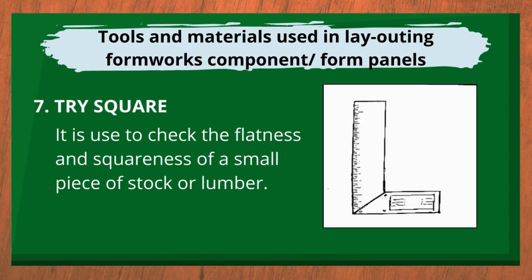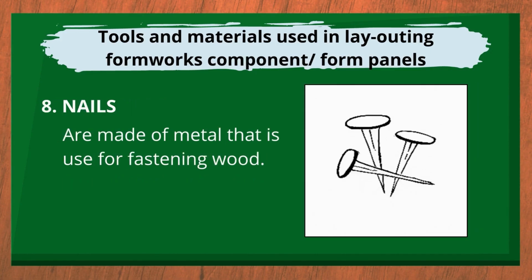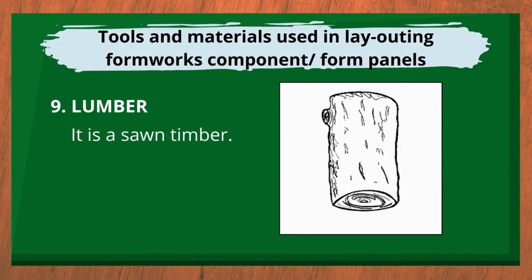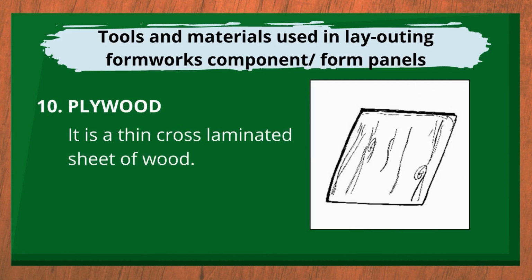Seventh tool is tri-square. It is used to check the flatness and squareness of a small piece of stock or lumber. Nails. Nails are made of metal that is used for fastening wood. Next is lumber. It is sawn timber. Plywood, a thin cross-laminated sheet of wood.